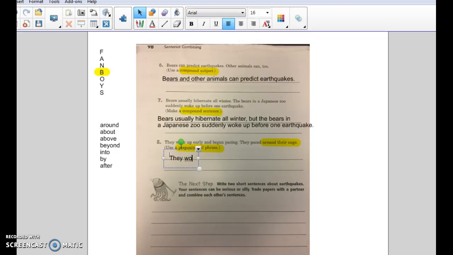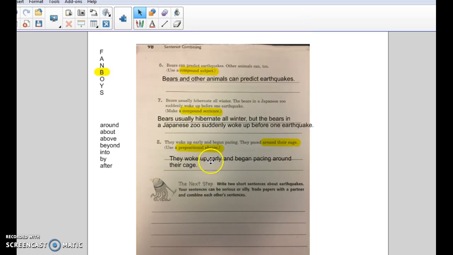They woke up early and began pacing. We don't need to say they paced again around their cage. So they woke up early and began pacing around their cage. We have our prepositional phrase around their cage. It's simpler, it makes more sense, and it is smoother.